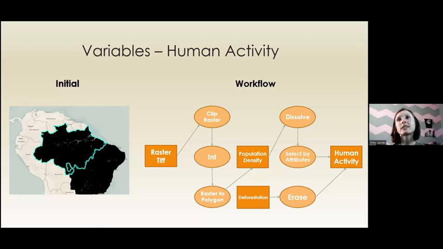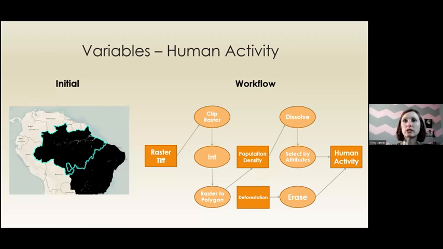The strongest statistically significant variable that jaguars avoided were areas of high human impact. And to create the final human activity feature layer, I began with a population density raster TIFF and converted it into a vector layer. I then downloaded deforestation data collected between 2008 and 2020 and excluded those areas from analysis as they were deemed as not viable.